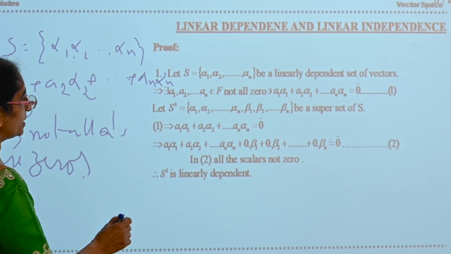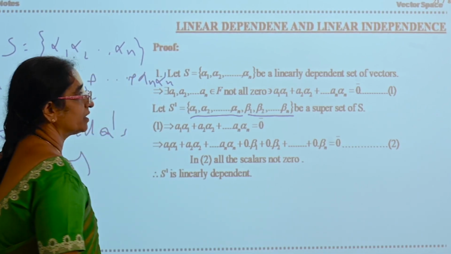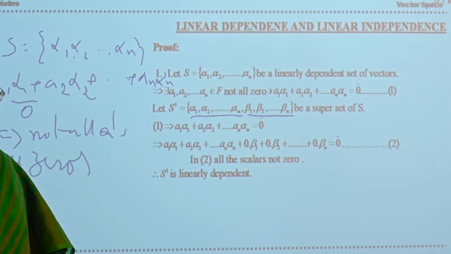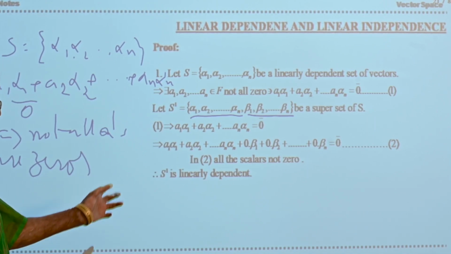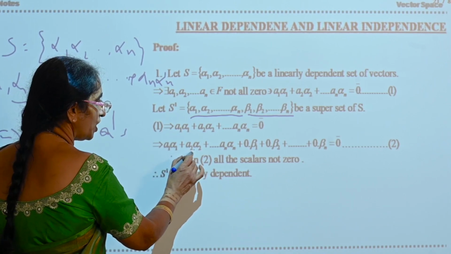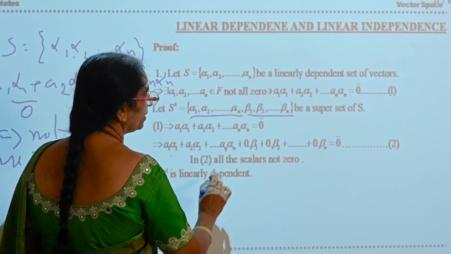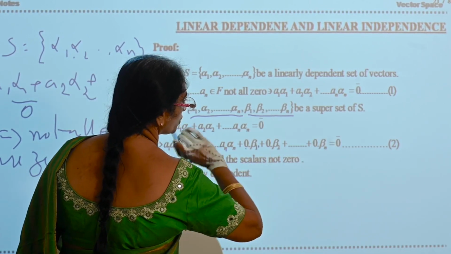Next, now S dash = {alpha 1, alpha 2, alpha n, beta 1, beta 2, beta n}. It is the superset of S. Therefore, if you consider the linear combination of this set, a1 alpha 1 + a2 alpha 2 + and so on + an alpha n + 0 into beta 1 + 0 into beta 2 + and so on = 0 bar.